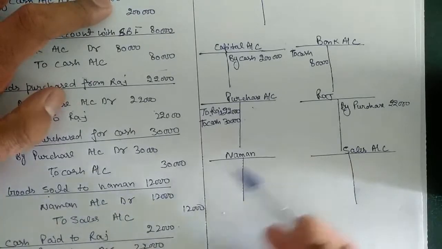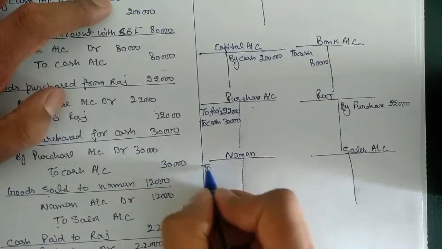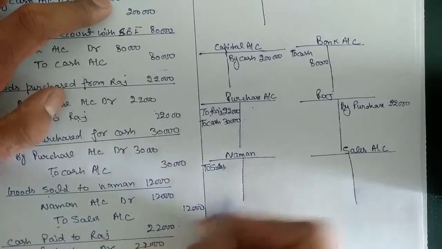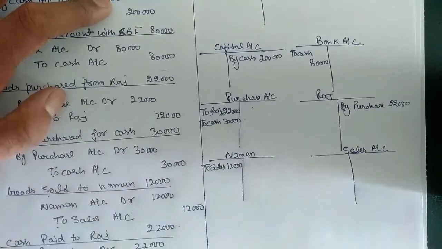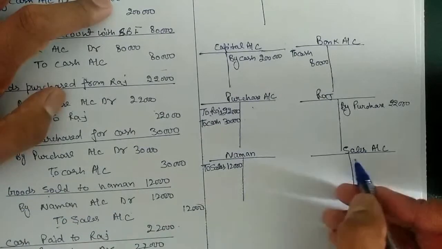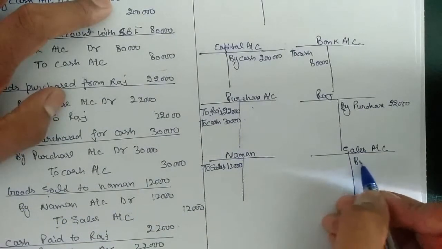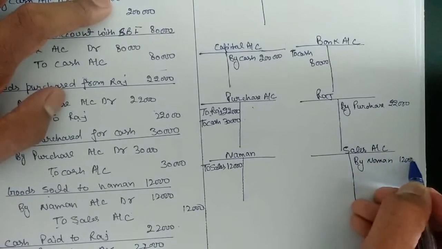So in the case of Naman we have sales on the debit side, so to sales 12,000. But in the case of sales we have Naman on the credit side. So in the sales account it will go by Naman, 12,000.